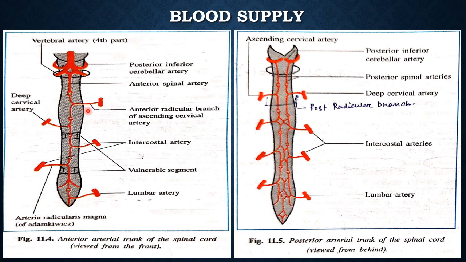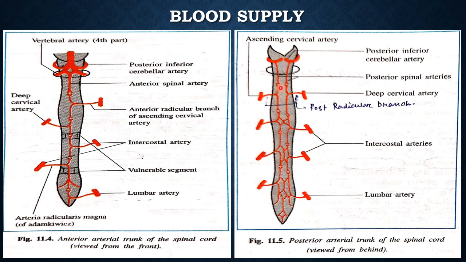Each posterior spinal artery is a branch of the posterior inferior cerebellar artery, or PICA, or the vertebral artery.